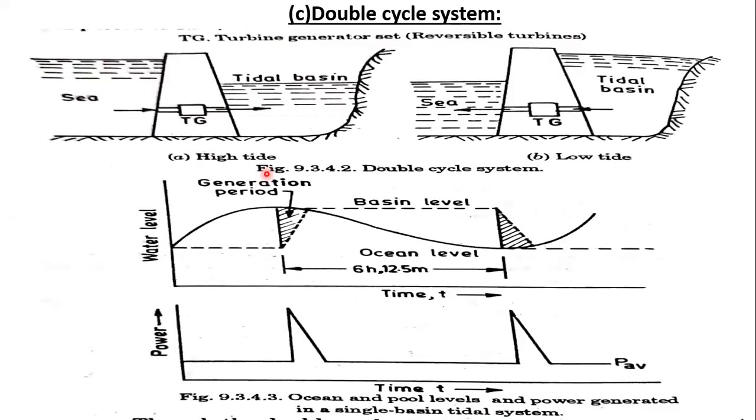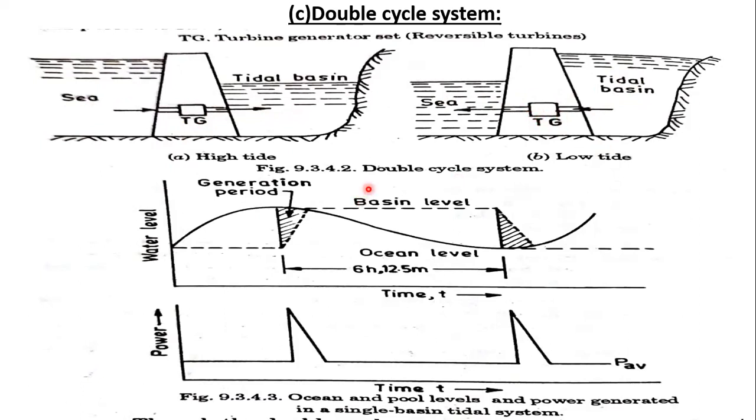So this is a double cycle system. See here, when the seawater is flowing into the tidal basin, we can run the turbo generator. Again, when the water goes from the tidal basin back out, the ebb system, also called flow back, the tidal basin is emptying into the sea level, and in this process too we can run the turbine generator.